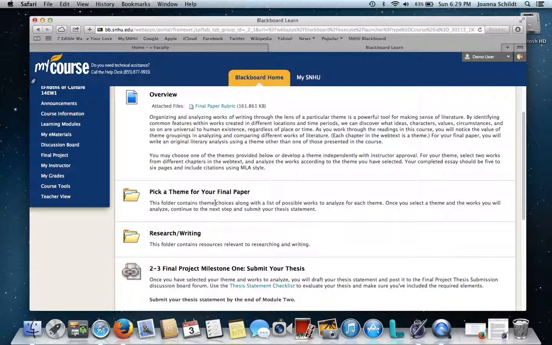If you're a psychology major or a business major, or if you've never taken literature before but you happen to have an interest in any number of different topics, share it with me because I usually can get very creative and match your interest to something inside one of these books. And that always makes for a great paper when you're interested in the subject matter.